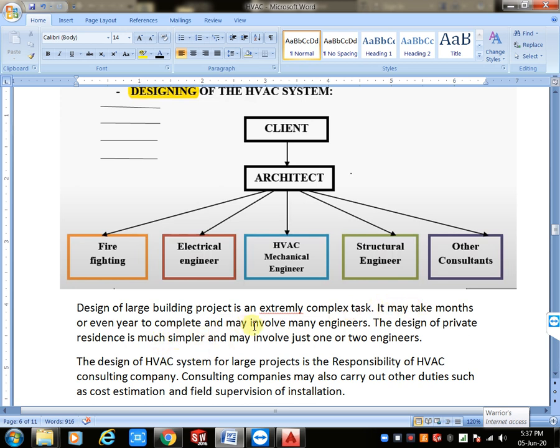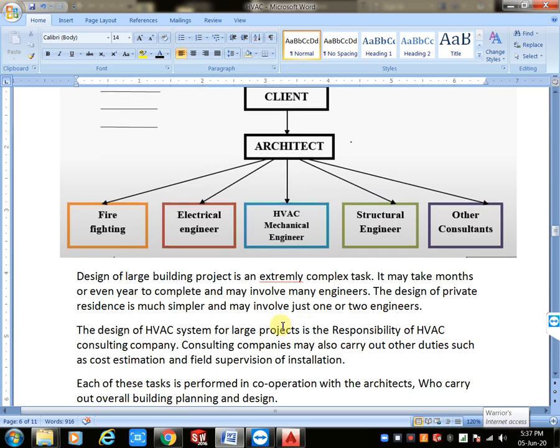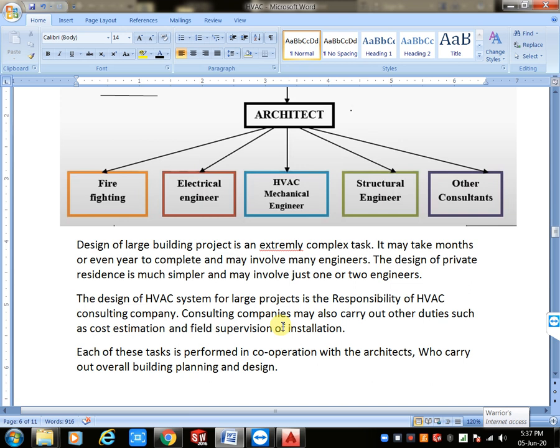The design of a private residence, meaning G+1, G+2 private, is much simpler and may involve just 1 or 2 engineers. Without engineers also, those houses are constructed, that's not a problem. Why? We don't have much plumbing, we don't have an HVAC system, we are using direct systems, split ACs or window ACs. In that condition we don't need HVAC, we don't need plumbing. The plumbing is also very easy for G+1 or G+2 buildings. We just maintain our slope and design our drainage system, that's not a problem.